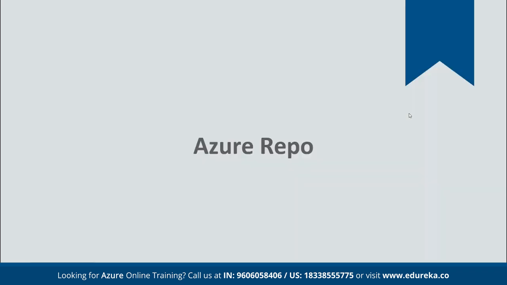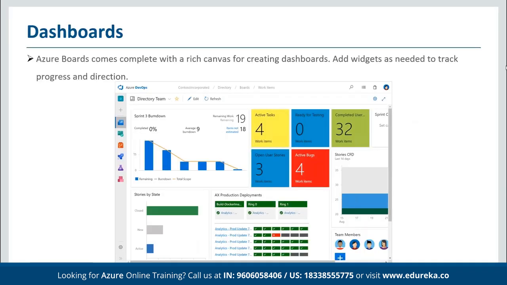And then we can create the entire dashboard through which we can analyze how many tasks are active, how many application models are ready for testing, how many have been completed, and we can see the entire graph by stories by state and different pipelines in progress. We can see the entire state as a part of the visualization that we can achieve by using Azure Boards.